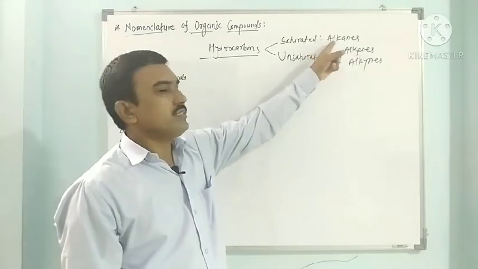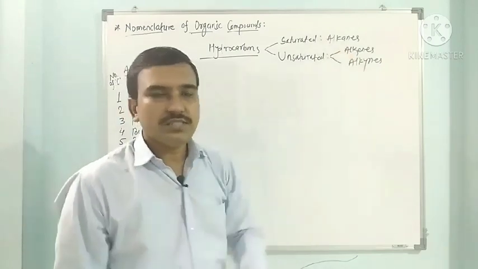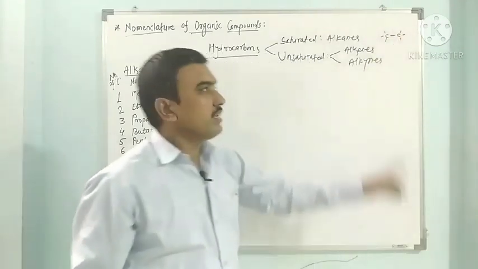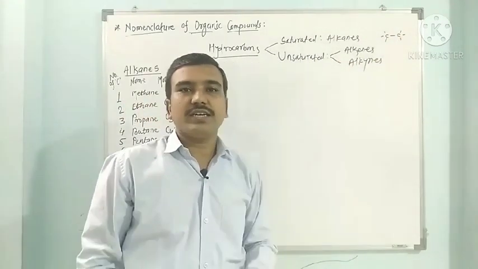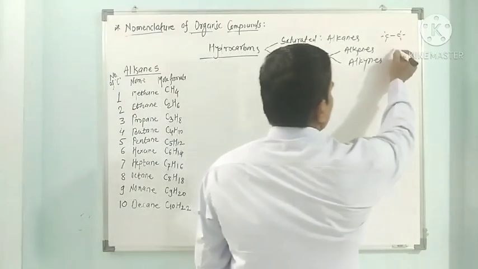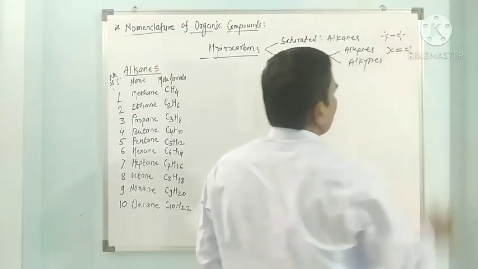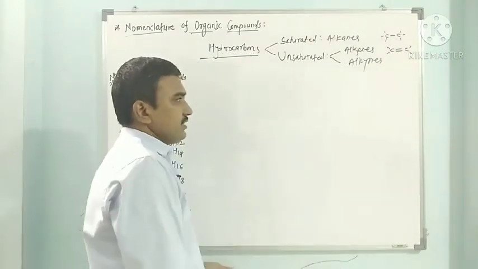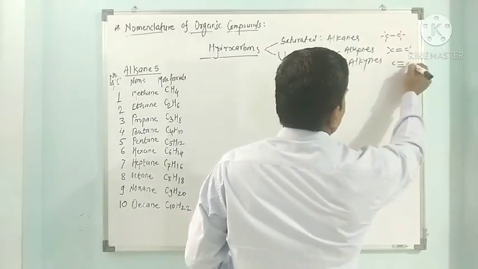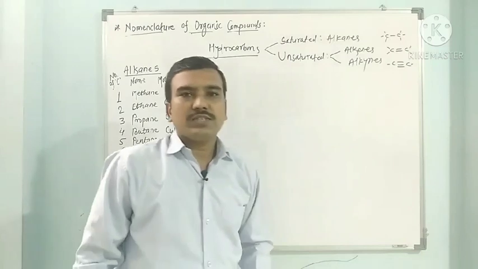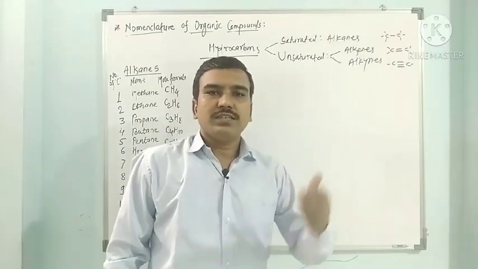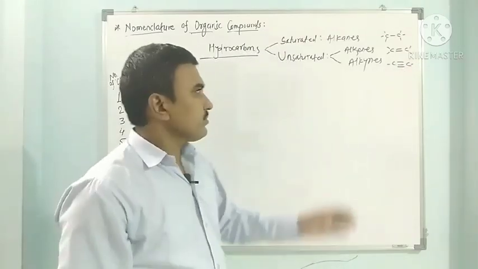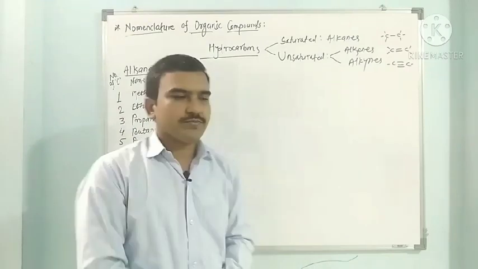So alkanes are the saturated hydrocarbons, contain carbon-carbon single bond, while alkenes are the unsaturated hydrocarbons, contain carbon-carbon double bond. So there is a double bond present between the 2 carbons. In this double bond, one is sigma while other bond is pi bond. And in case of alkynes, C triple bond C. So these are the unsaturated hydrocarbons, contain carbon-carbon triple bond in which one is sigma bond while 2 are the pi bonds.